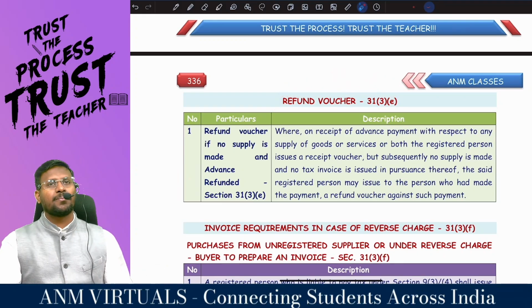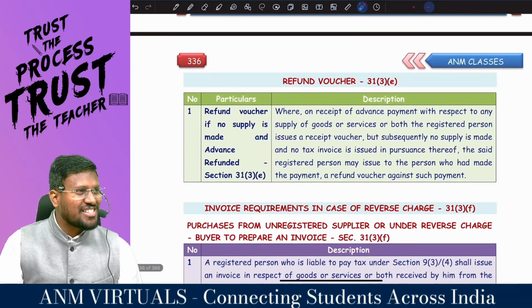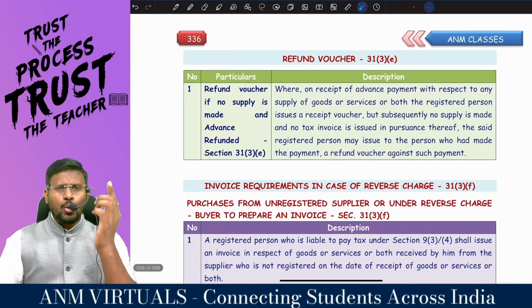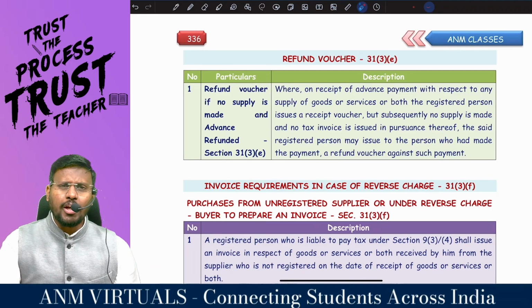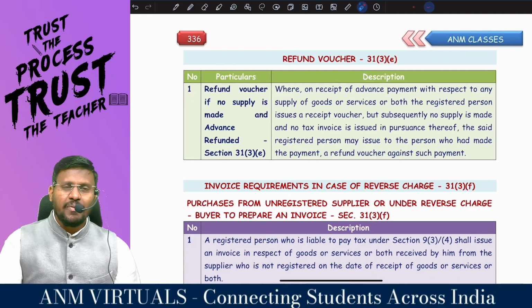What voucher? Refund voucher. Because it is clause E, I am going to give you the refund. Sir, you gave me an advance, but I am not in a position to supply the goods or services or both. Then I have to return that money. Then I have to refund the fees.